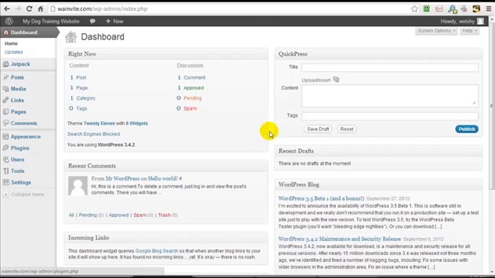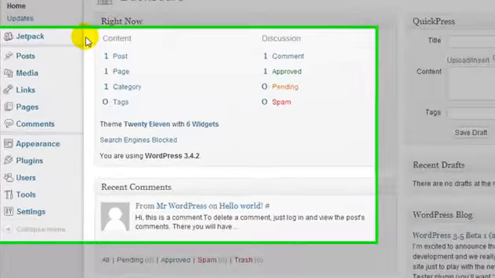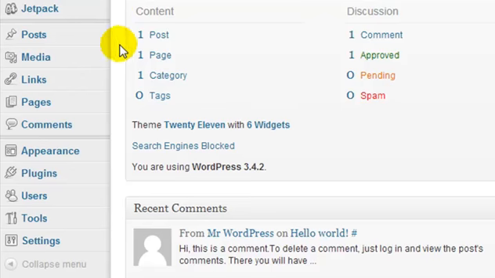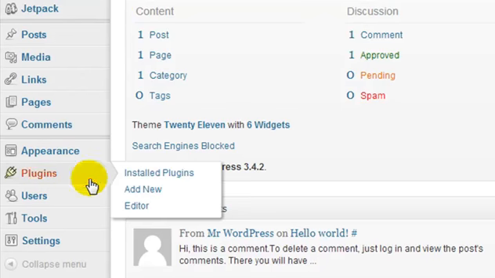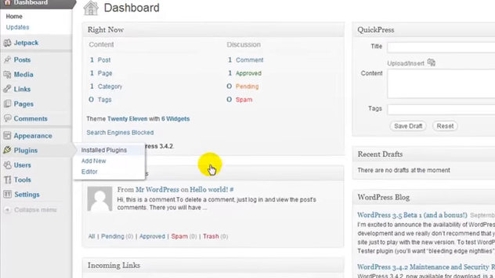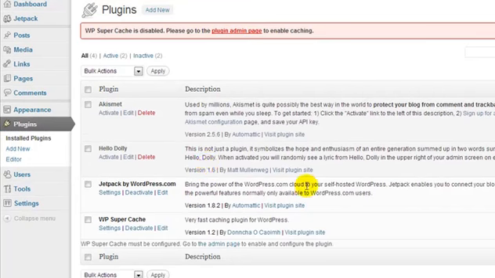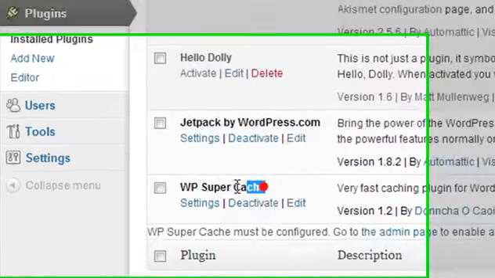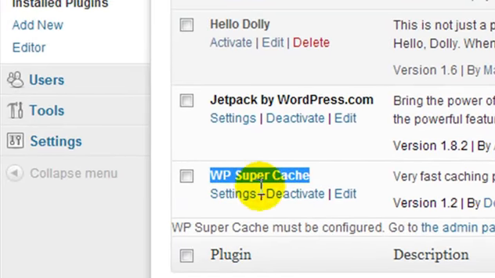But there was another message telling you to connect Jetpack to WordPress.com. You may only see this Jetpack here if you're using HostGator because it comes pre-installed. So before moving on, what I recommend you do first is go to Plugins and click on Installed Plugins. And this is for people using HostGator because HostGator automatically installs all of these plugins.